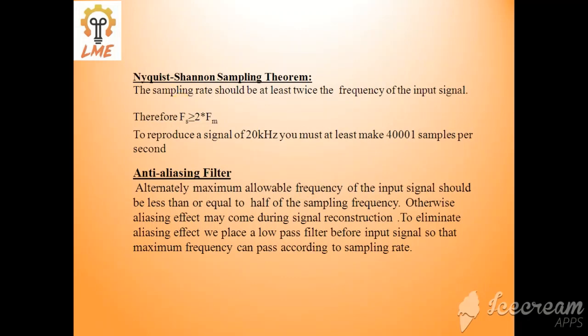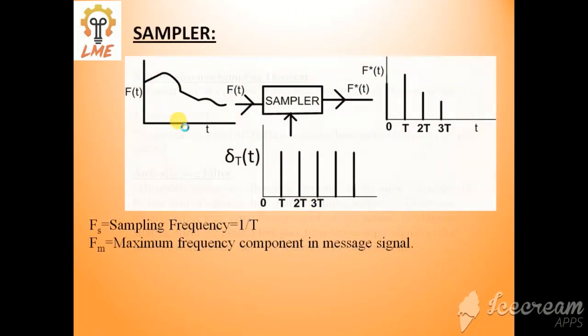That is not actually in your syllabus, so I am not going to discuss it here, but aliasing is a problem during reconstruction which can be eliminated if you sample your input signal at a rate at least twice the frequency present in that input signal.